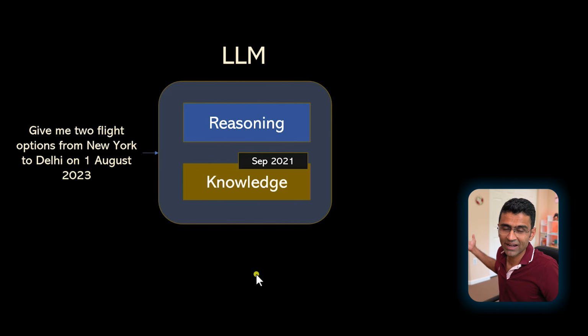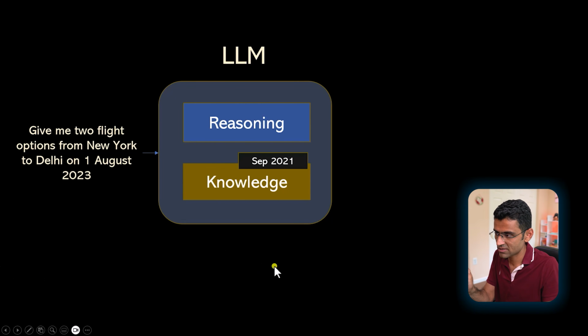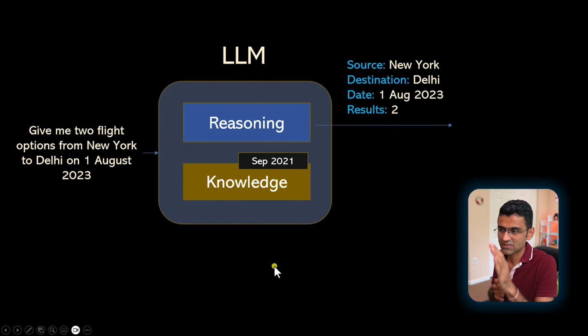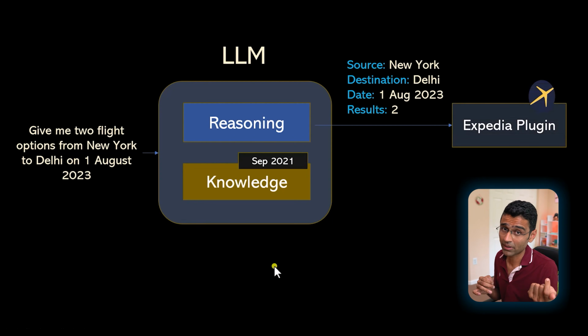Let's say your friend asks you this question, and you are that reasoning engine, you go to Expedia, and in the source, you will put New York, destination, you will put Delhi, date, you will put 1st August. How can you do that? Because you have that reasoning engine in your brain. Similarly, LLM has a reasoning engine using which from that sentence it will figure out source is this, destination is this, that, and it will call the Expedia plugin and that will return the response back.